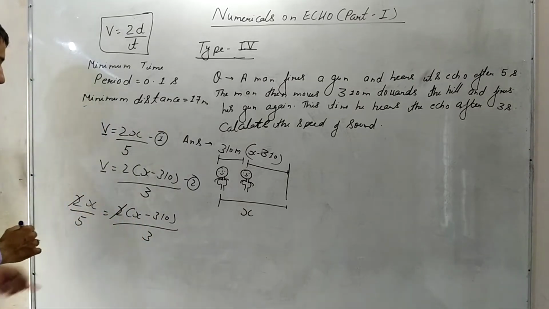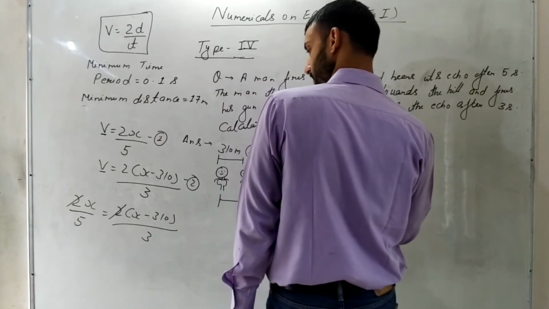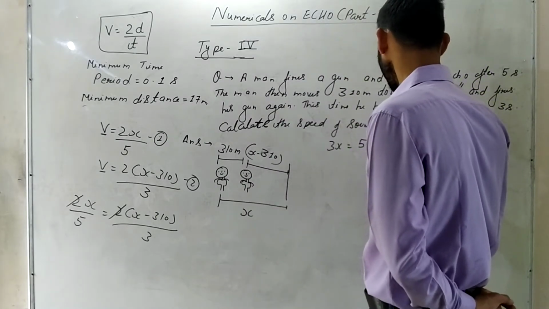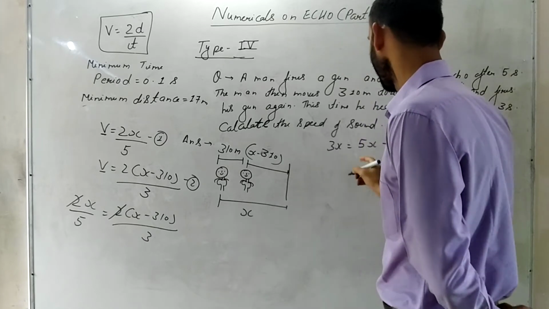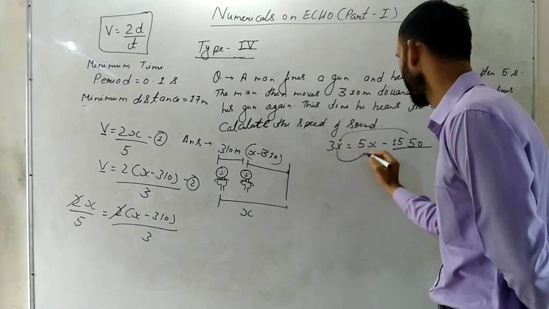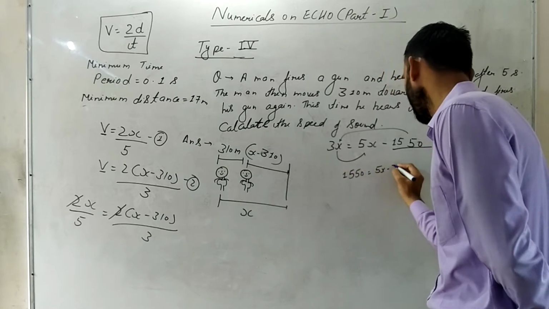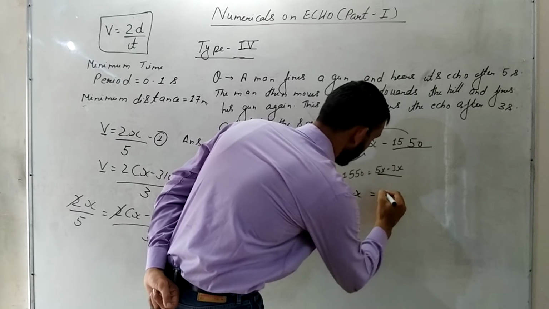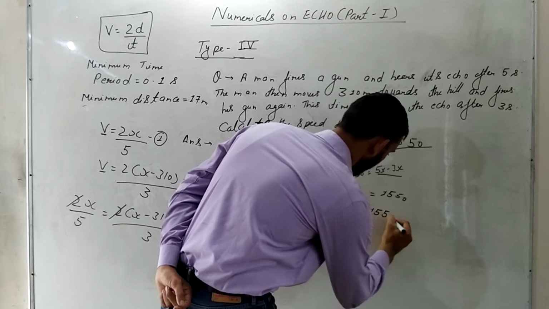2 goes off. Solve it. What will it come? 3x is equal to 5x minus 1550. 5 times 310 is 1550. If you solve, transpose this here and this here, 1550 is equal to 5x minus 3x. So what will come? 2x is equal to 1550. x is equal to 1550 upon 2.